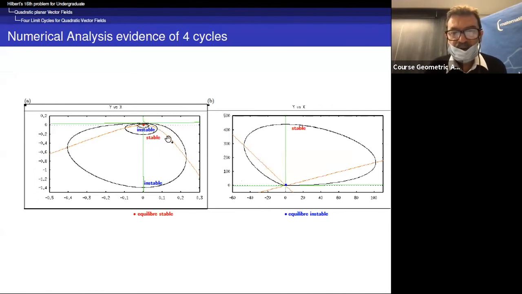And we can actually see the 4 limit cycles, but in fact, the scaling on one part of this figure is not the same as the scaling of this other part of the figure. This is a trick, but it's very nice to check by numerical computations.